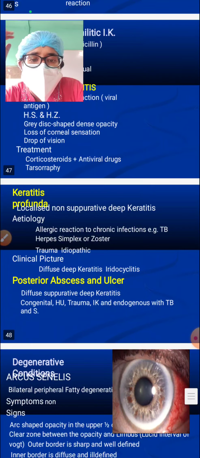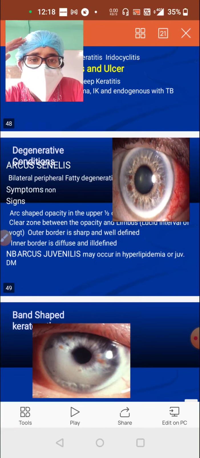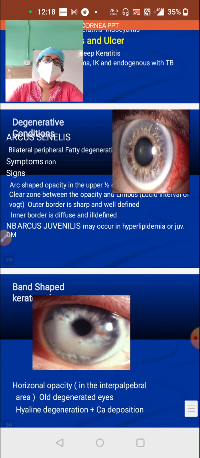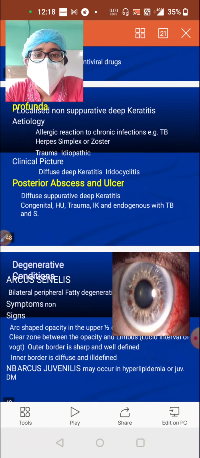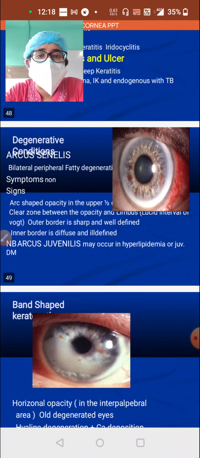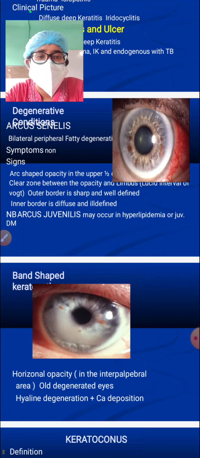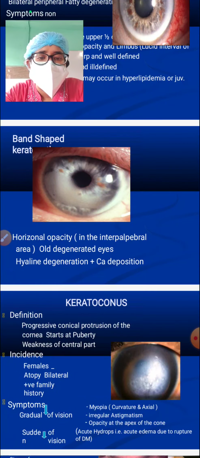Now, some degenerative conditions of the cornea are also present. Now you need to know, named as arcus senilis, as you can see from the picture, it is very common. Band-shaped keratopathy, where calcium deposits are found. It is found in cases of long-standing uveitis and